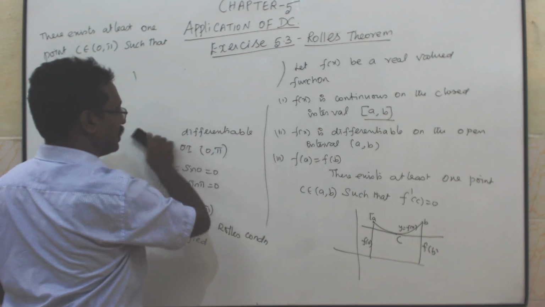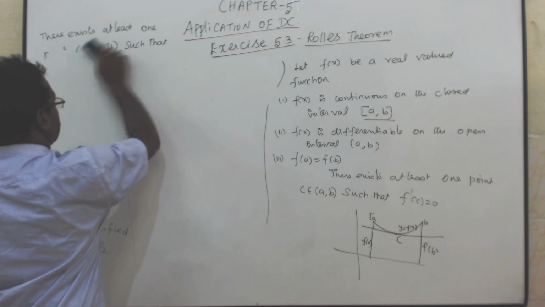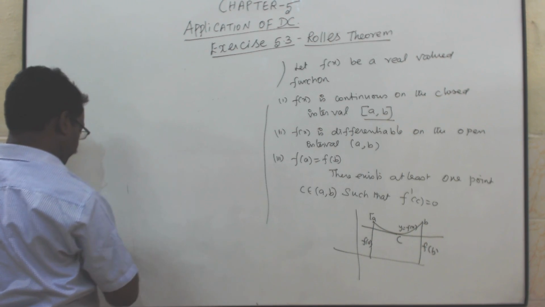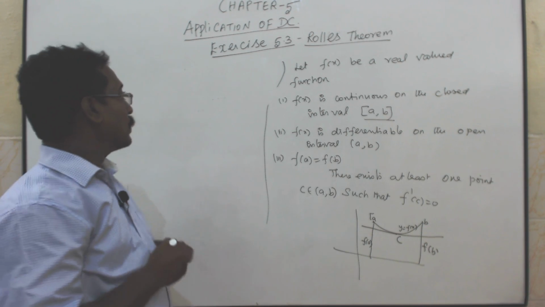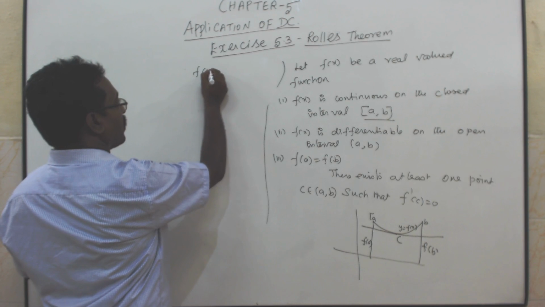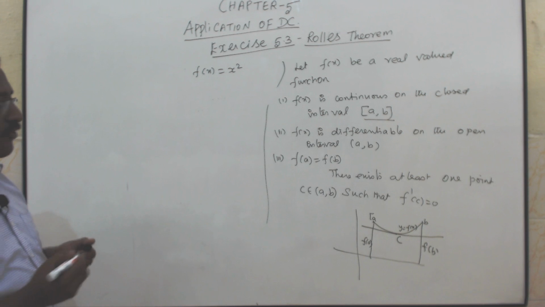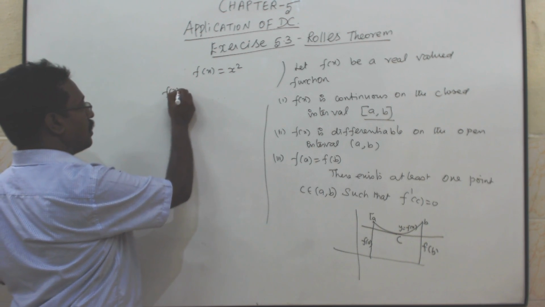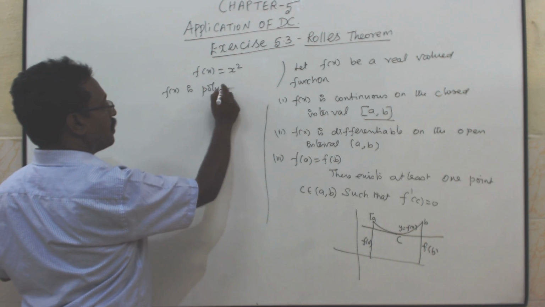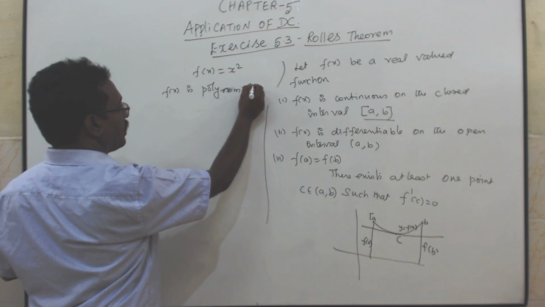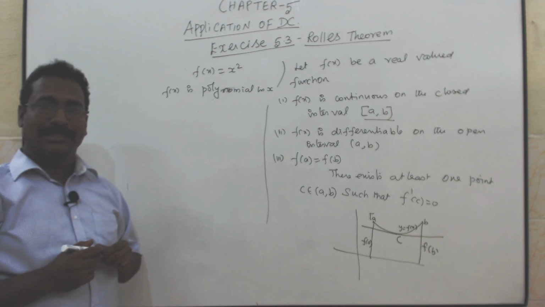Now, I shall go to the second problem, the same exercise. F of x is equal to x square. So, x square is a polynomial in x. Therefore, f of x is a polynomial in x. Polynomial means no need to verify the differentiability and continuity. It is always continuous and differentiable.